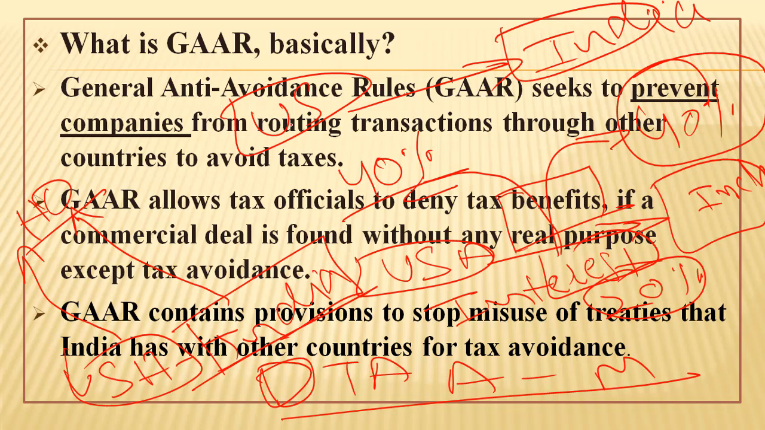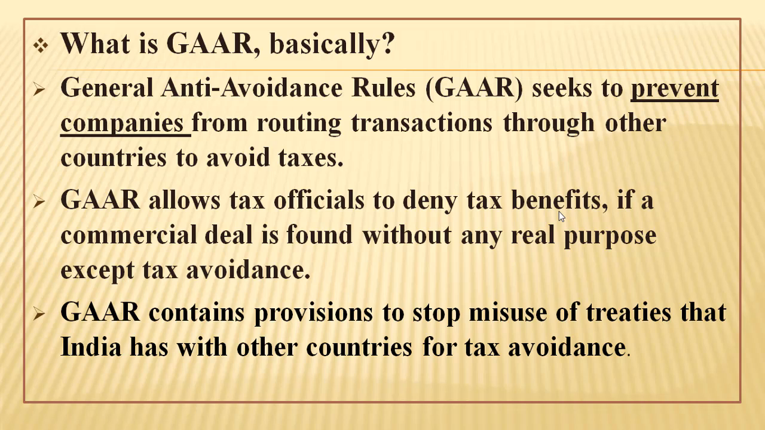The original intent of DTAAs was this only. But over a period of time, certain countries like Mauritius, Singapore, the British Virgin Islands, Panama, have started to misuse these treaties which they have signed with India. Now having gained some information about what these double taxation avoidance agreements and GAAR rules are, we will proceed to the subsequent slides to understand this phenomenon in a better way.